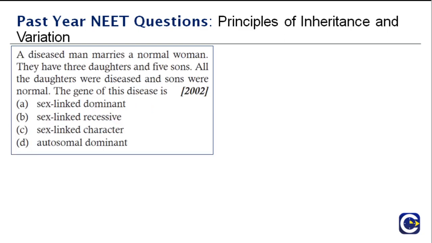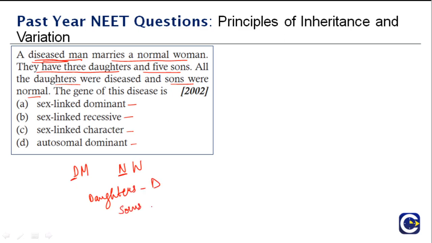The next question. A diseased man marries a normal woman. They have 3 daughters and 5 sons. All the daughters were diseased and sons were normal. We have done a similar question in the previous part. The gene of this disease is sex-linked dominant, sex-linked recessive, sex-linked character or autosomal dominant. So there is a diseased man and a normal woman, and all the daughters are diseased, all the sons are normal.